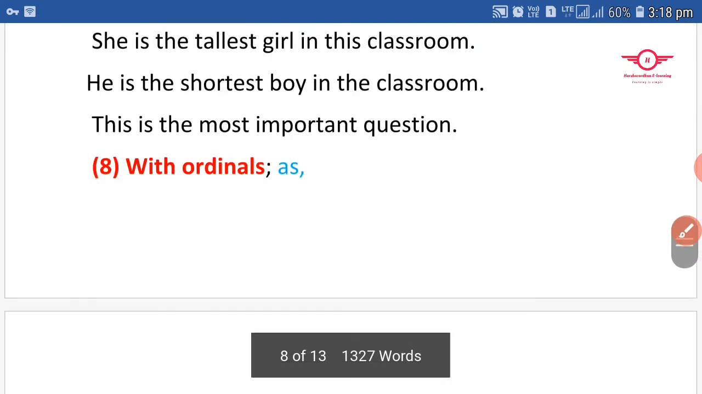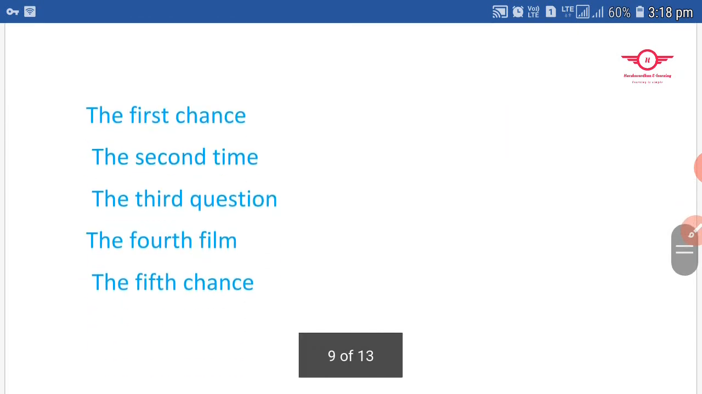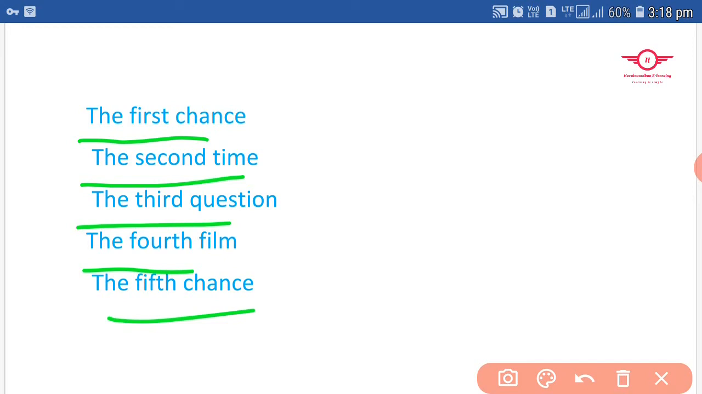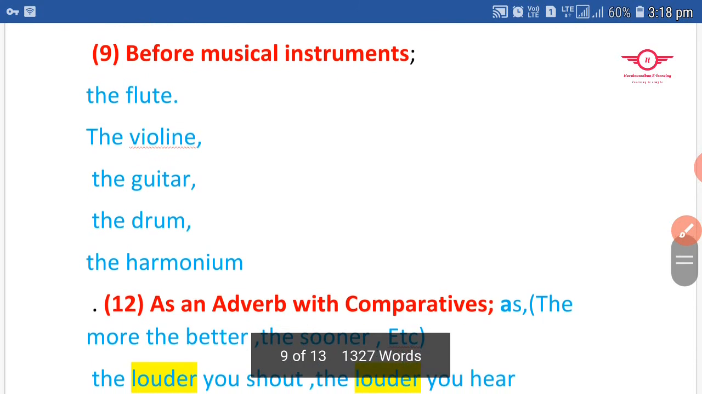Next, we use the definite article before ordinals. It's very easy, you know, ordinal numbers: first, second, third, fourth, fifth. Usually before these words you must compulsorily mention the definite article, as I have mentioned here. Very simple. You can go through these sentences: the first chance, the second time, the third question, the fourth film, the fifth chance.